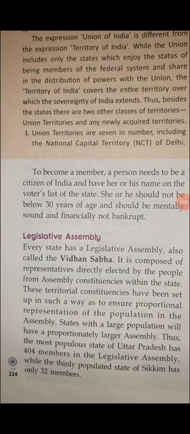Voter card, you must have seen your parents' voter card, right? So if your parents have a voter card, then that means your parents' names are enrolled in the voter list. Similarly, the person's name has to be enrolled in the voters list. And in order to be a member, that person needs to be 30 or above, not below 30, and should be mentally sound.